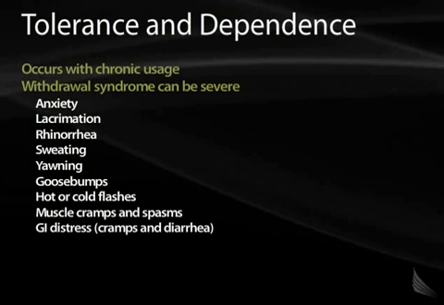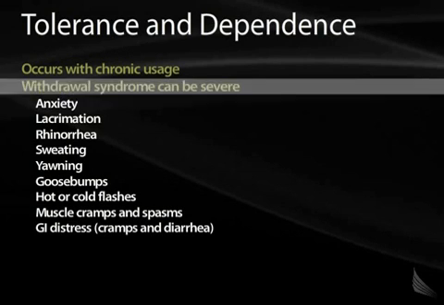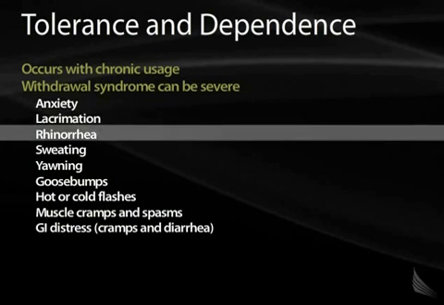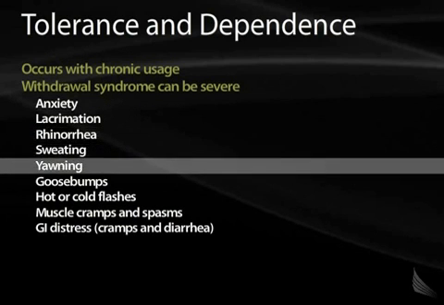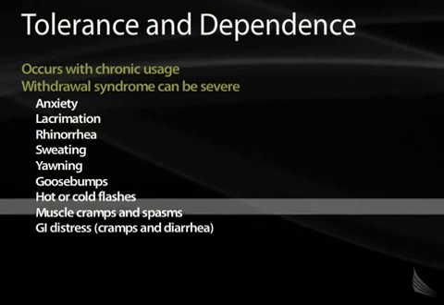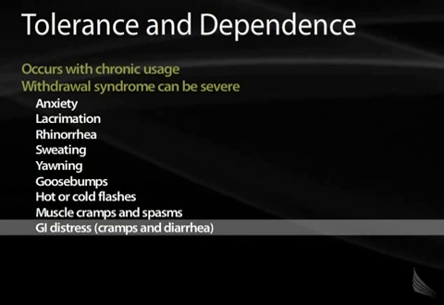All opioids run the risk of developing tolerance and dependence. Withdrawal from opiates can be very severe. Classically, these patients develop anxiety, lacrimation, rhinorrhea, sweating and yawning, goosebumps, hot and cold flashes, muscle cramps and spasms, and GI distress, including diarrhea.